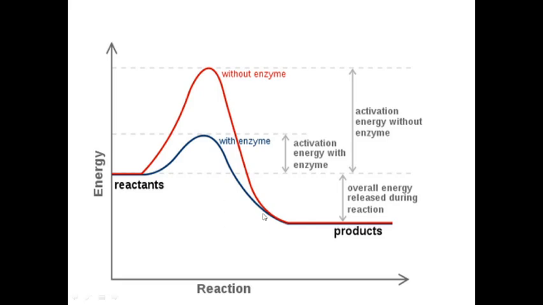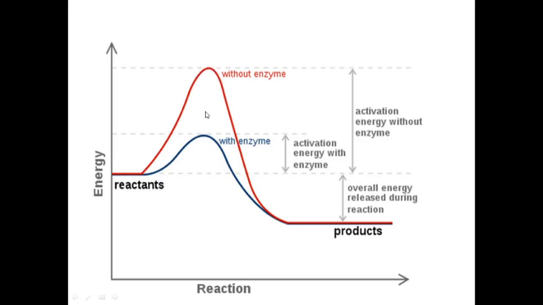Please have a look at this graph. Here reaction progress is on the x-axis and energy is on the y-axis. The reactants have to form products. With the enzyme, this is the activation energy in the presence of the enzyme. And without an enzyme you can see how much the activation energy has been raised.